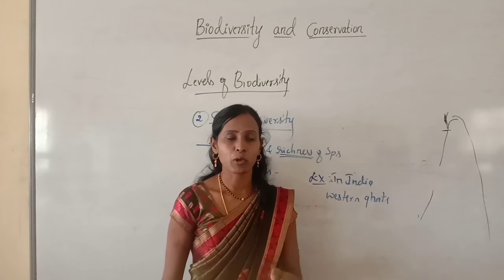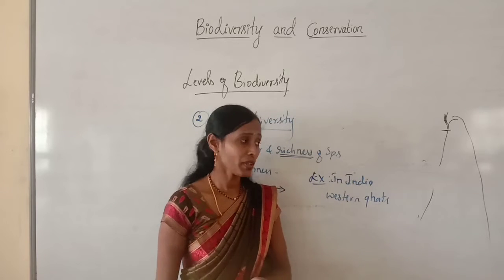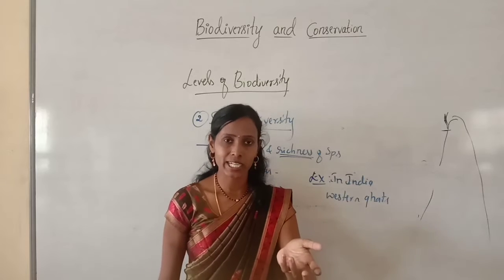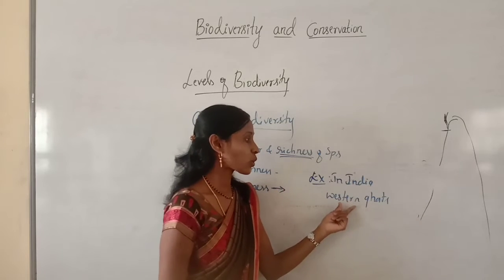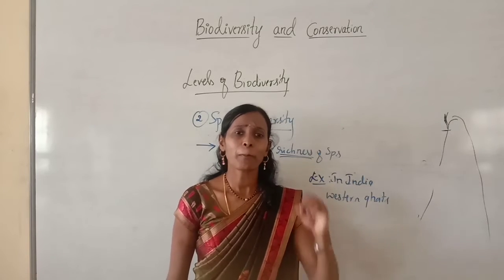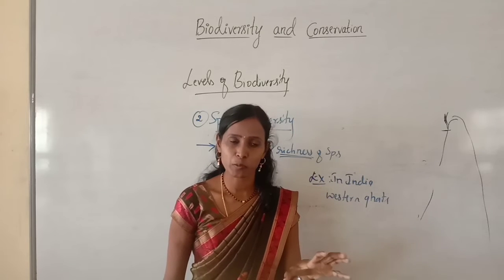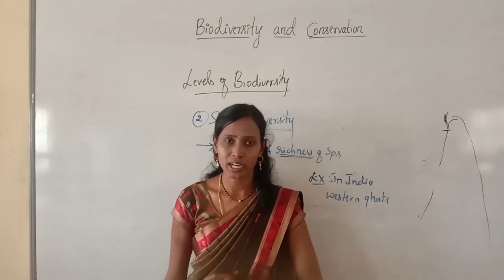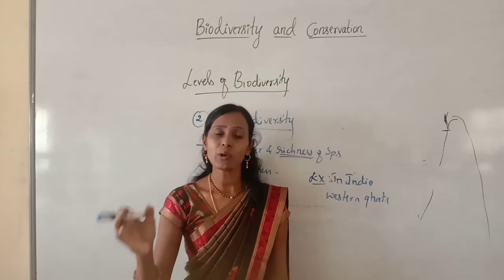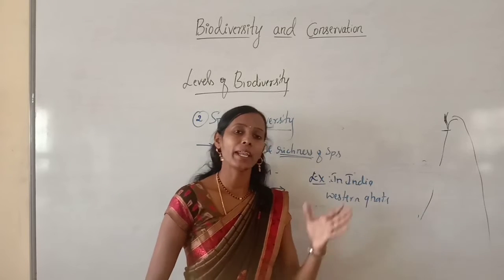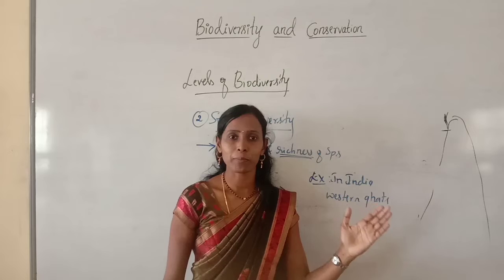You will study amphibians in the animal kingdom. You may have already studied this in first PUC. In the Western Ghats, you can find many more amphibian species than in the Eastern Ghats, which means Eastern Ghats have less amphibian variety and Western Ghats have more amphibian variety.